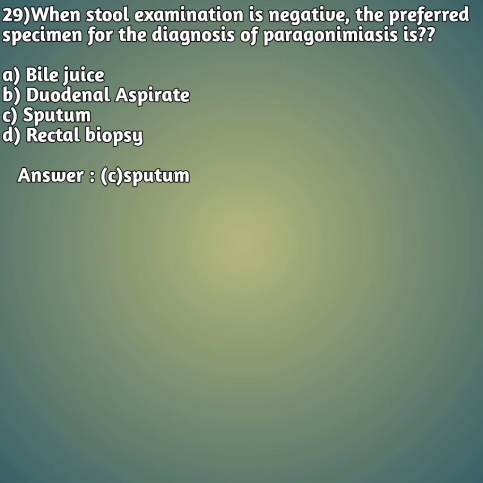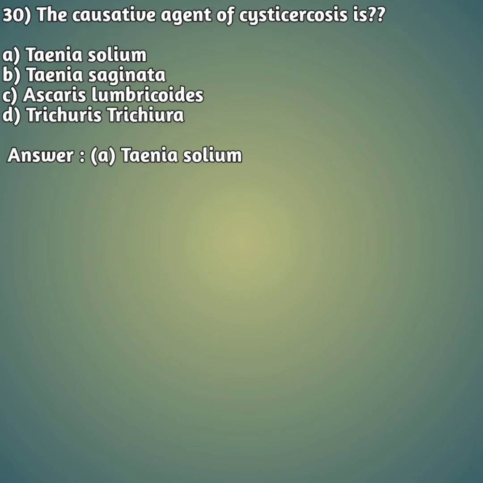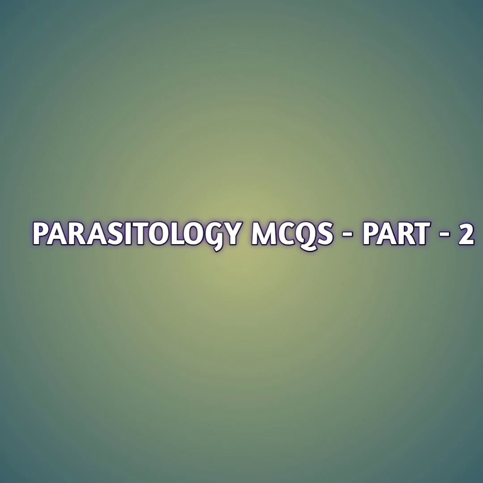Moving on to our 30th question. The causative agent of cysticercosis is option A Taenia solium, option B Taenia saginata, option C Ascaris lumbricoides, and option D Trichuris trichiura. So the right answer is Taenia solium. Taenia solium causes cysticercosis. So friends, these are the remaining 15 questions of parasitology part 2.